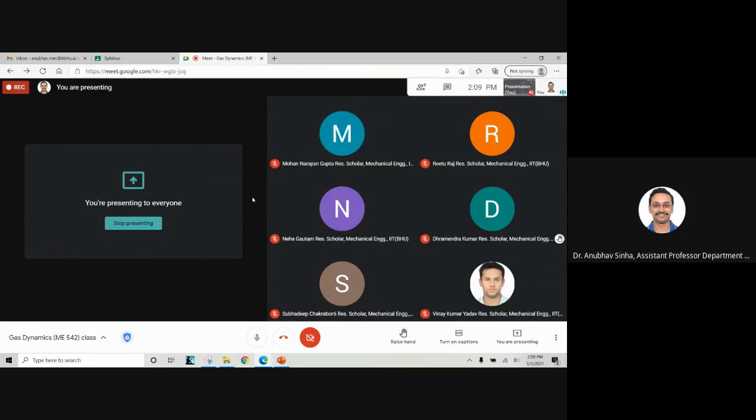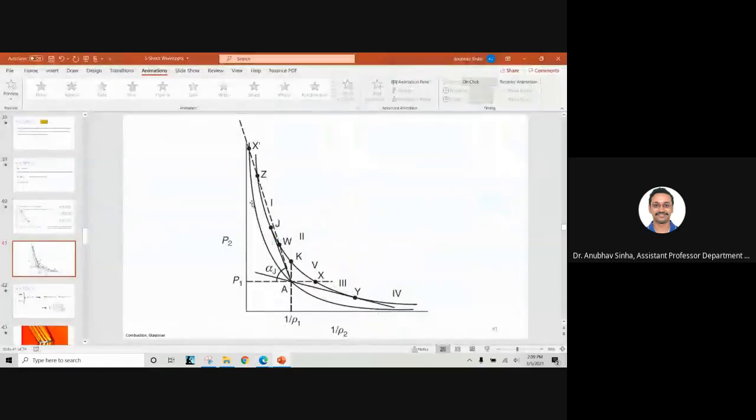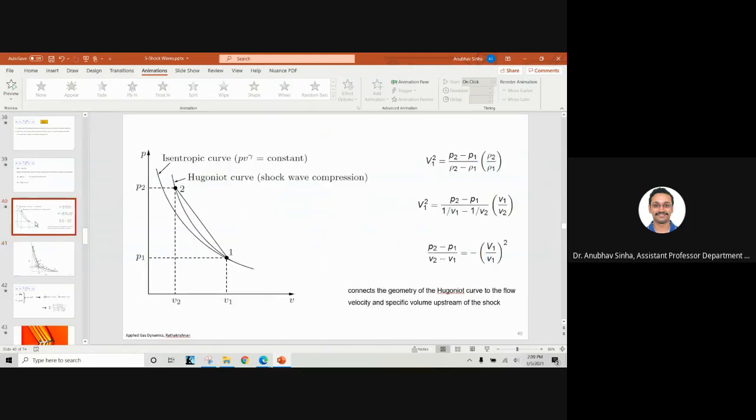Okay, I will explain the question again. In this plot you have two curves, right? Can you see these two lines? Yes, sir, two curves. So this line, which is on the left, is for a normal shock, what we have drawn in the last slide. Last slide, we drew a curve which is for a normal shock, the Hugoniot curve for shock wave compression. That is what we discussed.